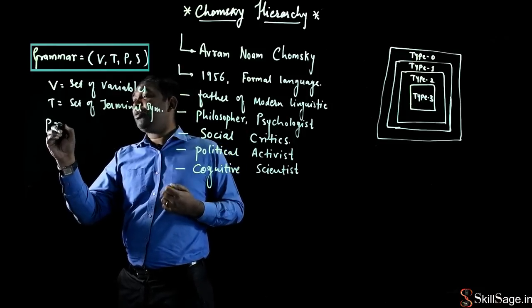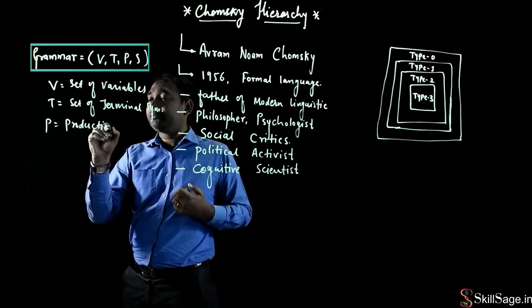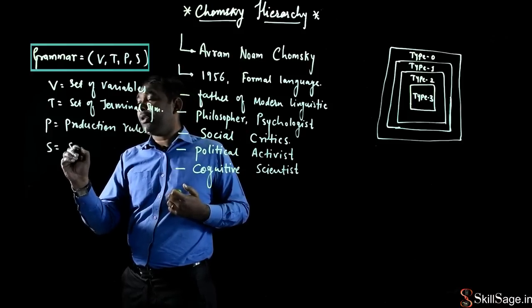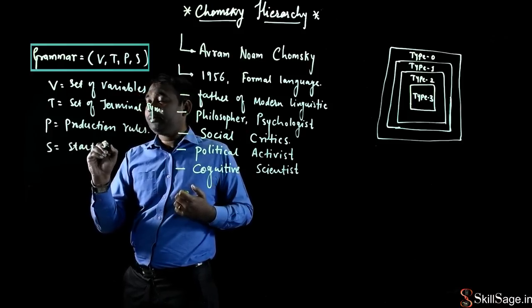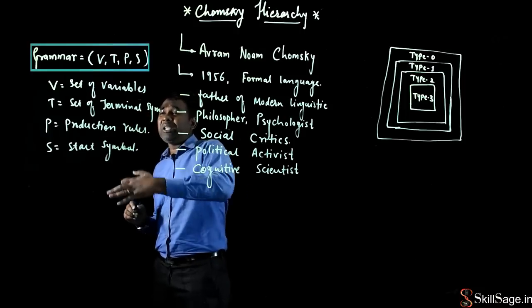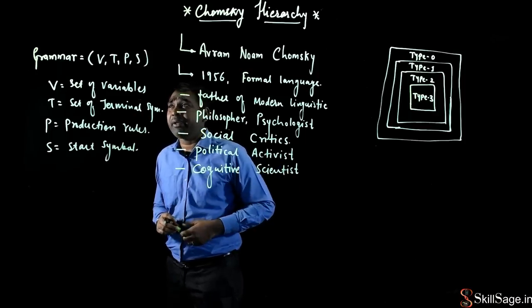P is my production rules. And S is my start symbol. So what are variables and terminal symbols in the language?